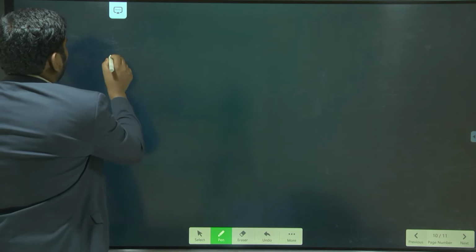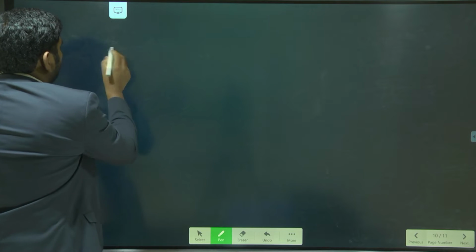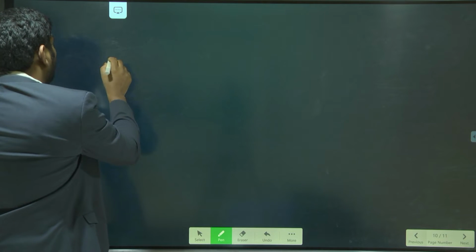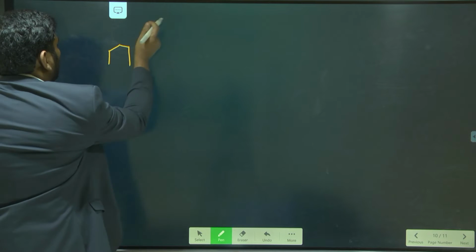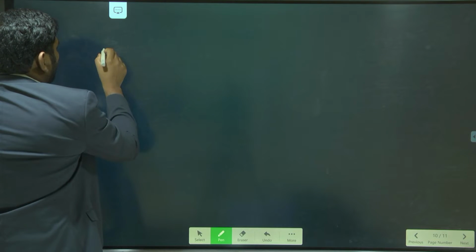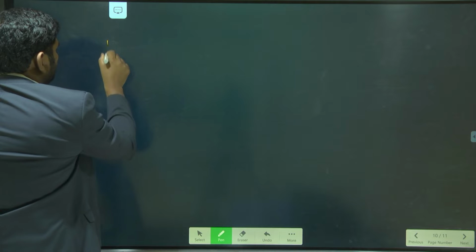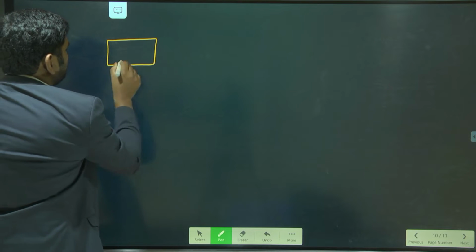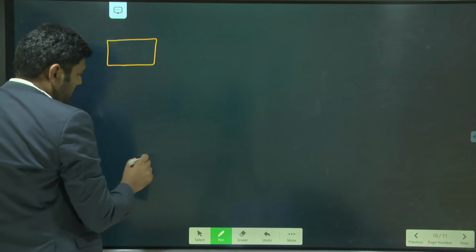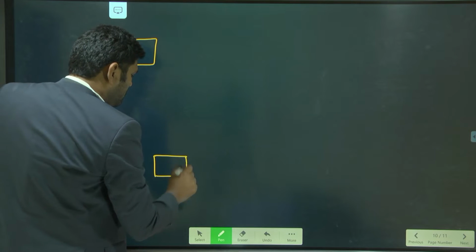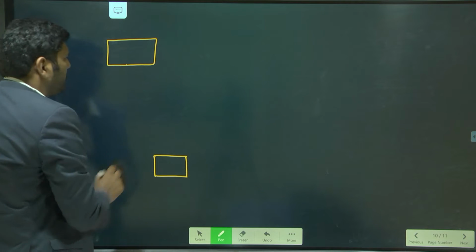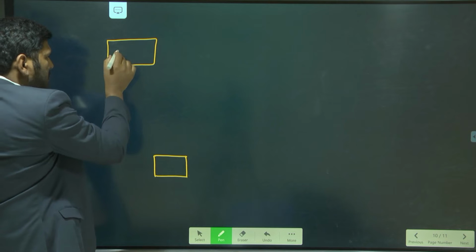Let me take this as your home. You can take this as a railway station or bus station. This is a bus station, and somewhere over here we have an office. This is railway. This is bus station.